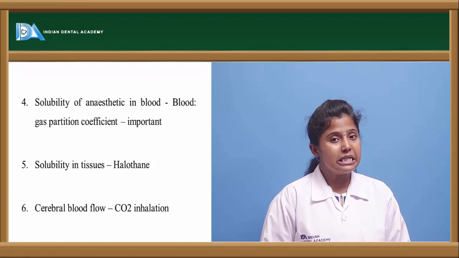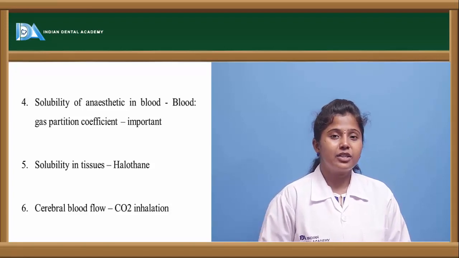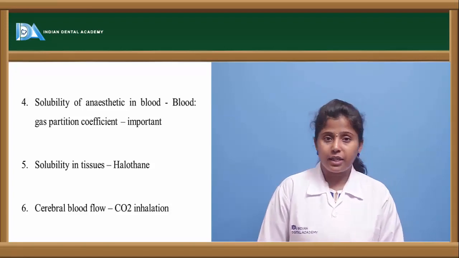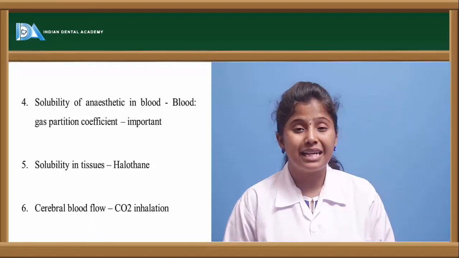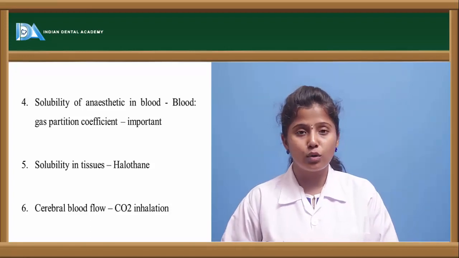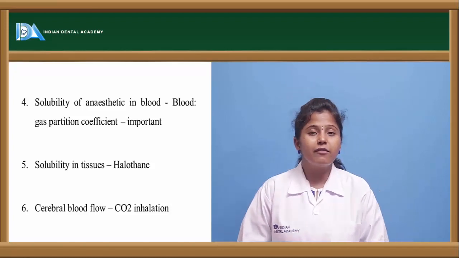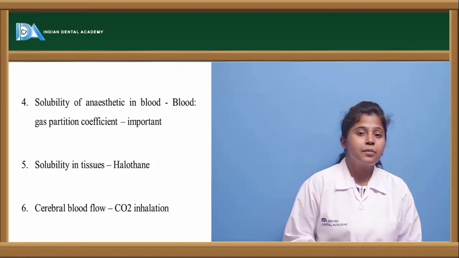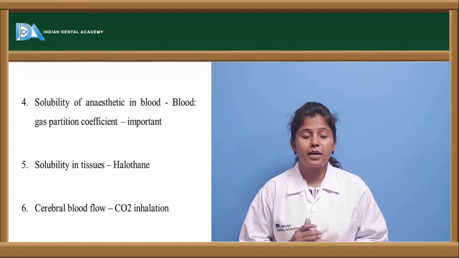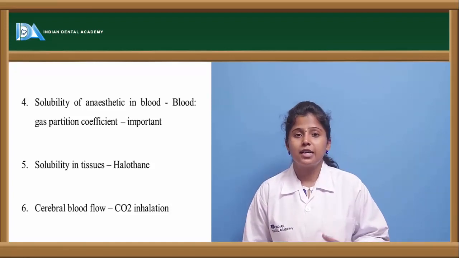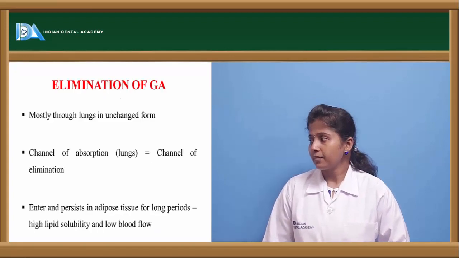If we see other general anesthetics, they are lipophilic in nature and can easily penetrate into the tissue. The cerebral blood flow also matters: if we give carbon dioxide inhalation, the cerebral spinal flow is impaired. So the cerebral spinal flow also determines the stage of general anesthesia.